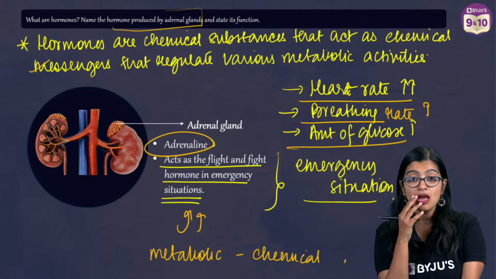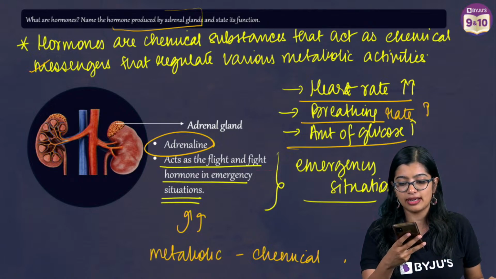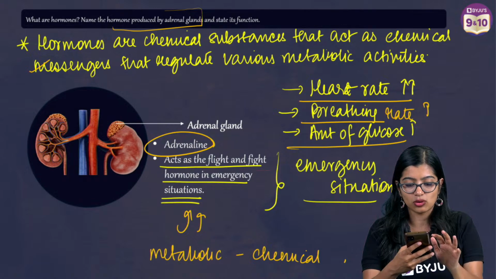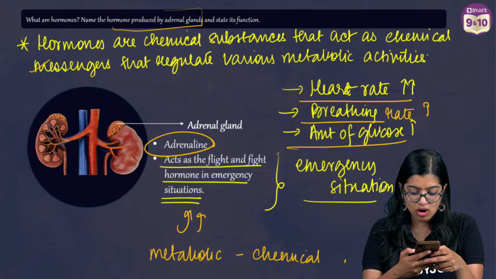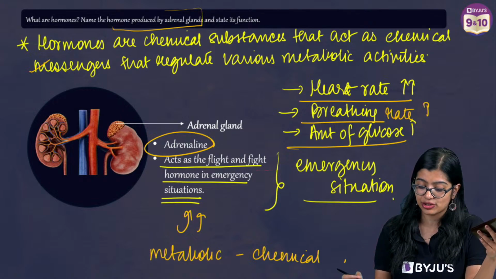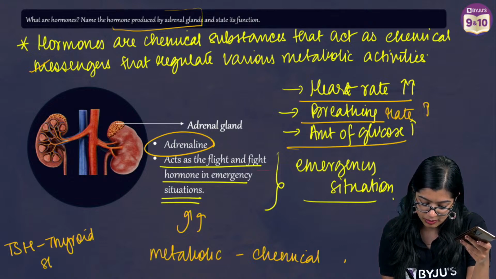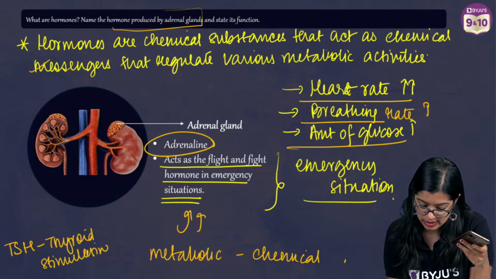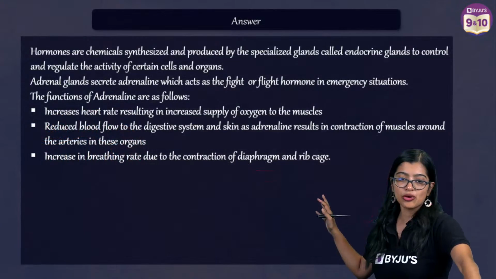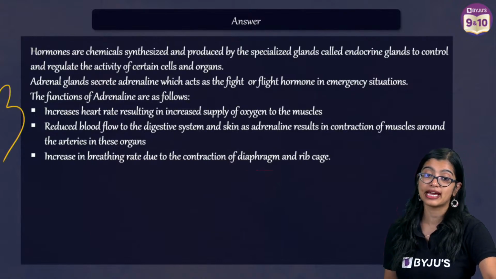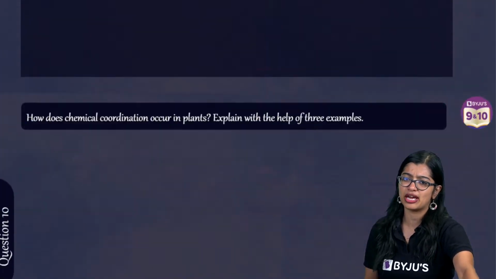Now I got another question which I wanted to answer, but I did not see it right now. Just give me one moment. So, very good question. Function of thyroxine. What is TSH? TSH is nothing but thyroid stimulating hormone. Okay, very good. So this is how you will write your answer. 3 marks that you will get for elaborating on this. You can take a screenshot right now, or I'll anyway be sharing this with you.